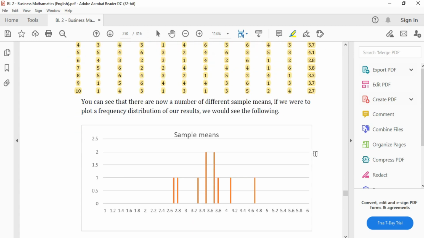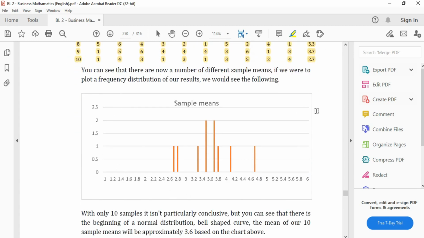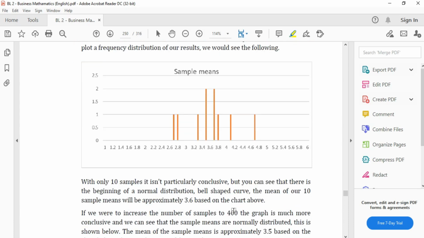Now, they drew a chart for the sample mean, putting the mean details on the horizontal axis and the frequency distribution on top, and they identified that the sample mean is approximately 3.6 based on the graph right here.